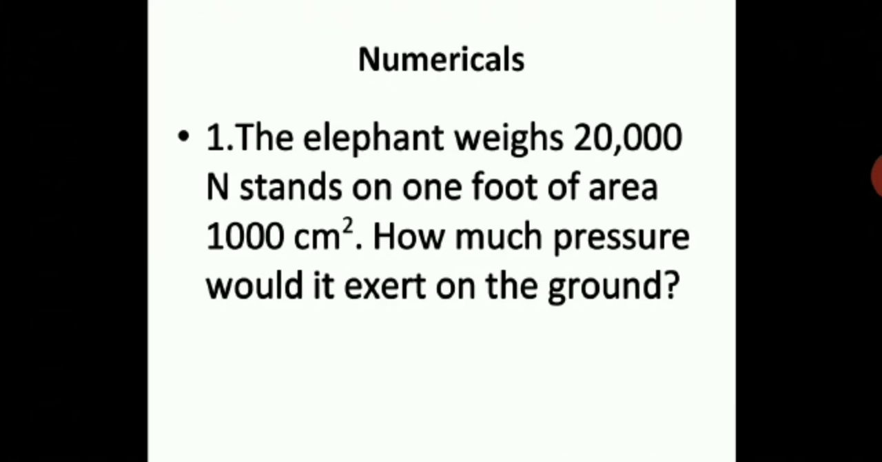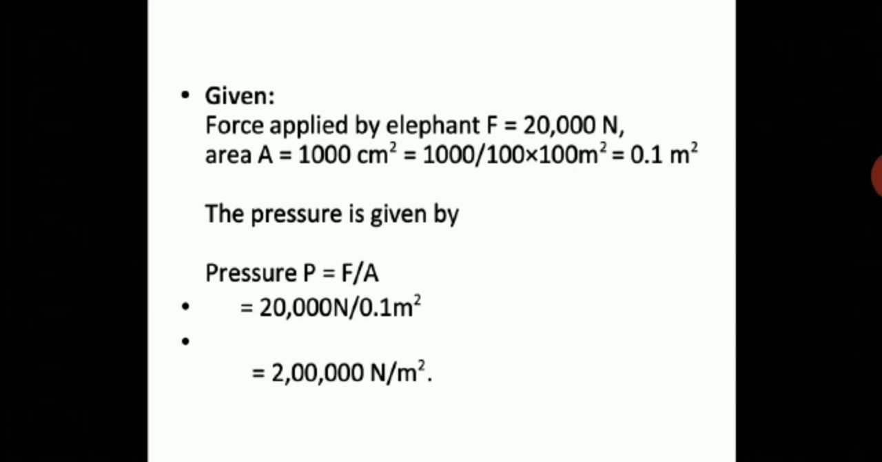The elephant weighs 20,000 Newton, and stands on a foot of area 1000 centimeters square. How much pressure would it exert on the ground? So it's an application of the concept of force and pressure which you have learned, and the formula application here we will see now. Given force applied by the elephant, F is equal to 20,000 Newton. N means Newton. Area given is 1000 centimeters square.